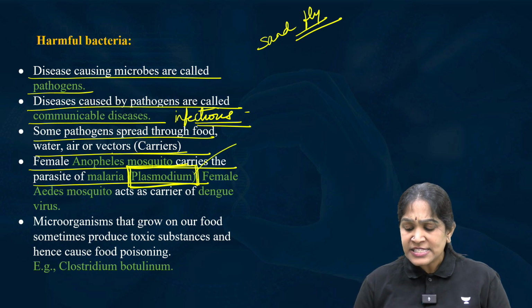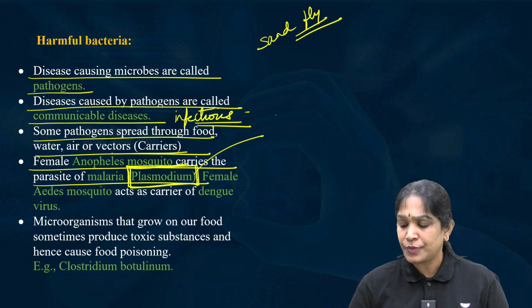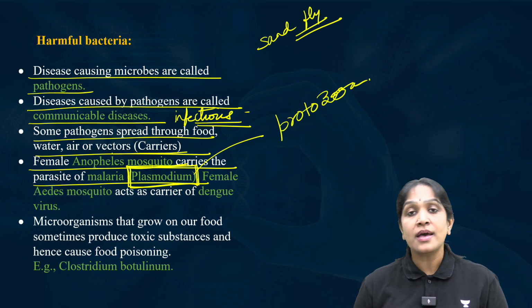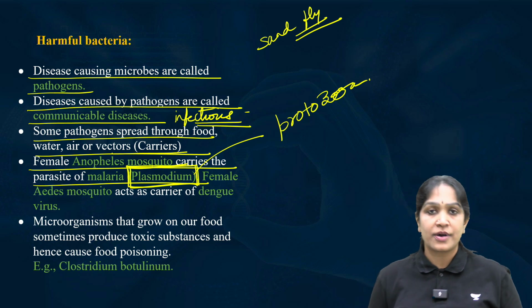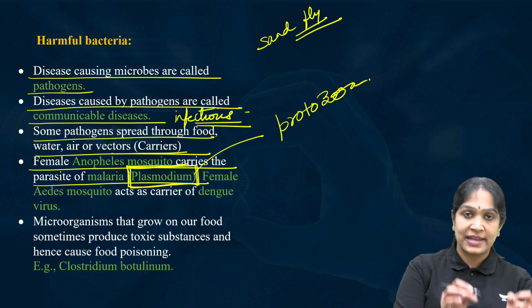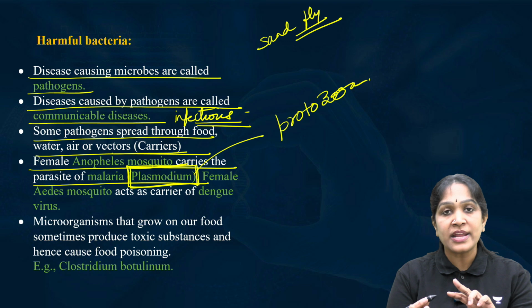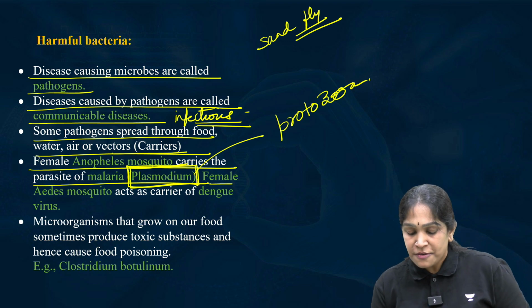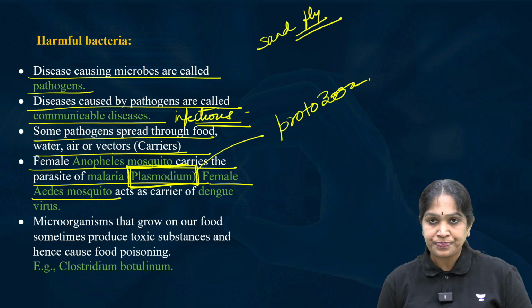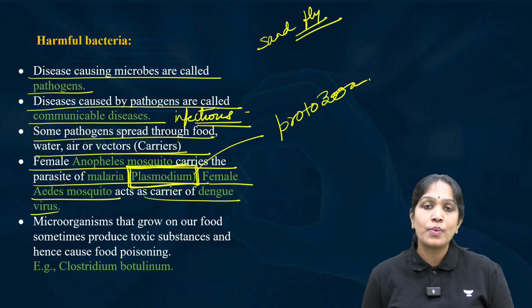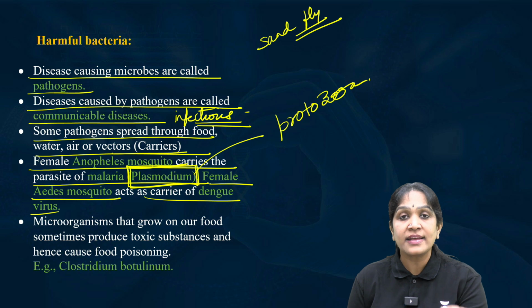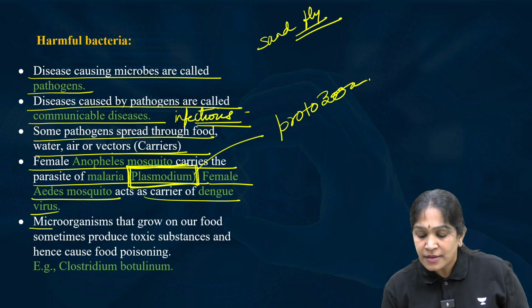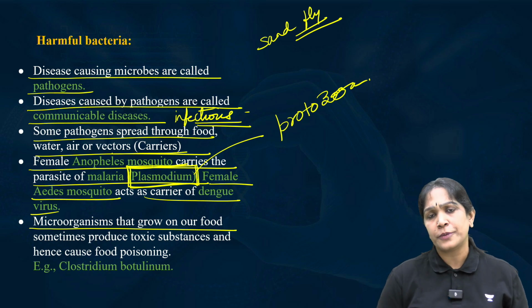Plasmodium. Is Plasmodium a bacterium? No, it is a protozoa. What is a protozoa? Eukaryotic microorganism. Plasmodium causes malaria and the Plasmodium is carried by female Anopheles mosquito. Same way, female Aedes mosquito acts as a carrier for dengue virus. These are vector-borne diseases. Next, we have microorganisms that grow in the food.